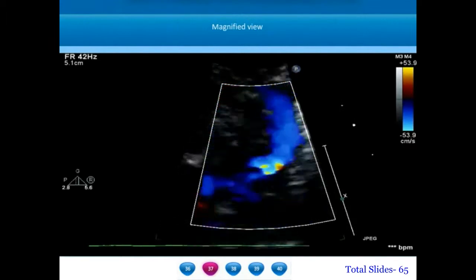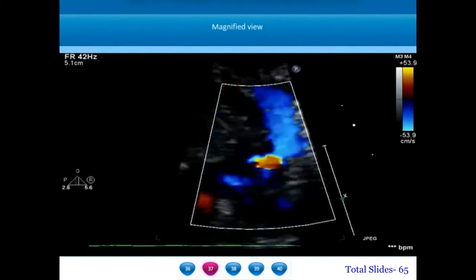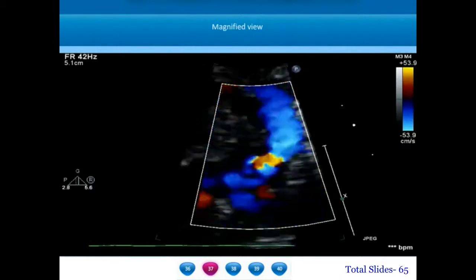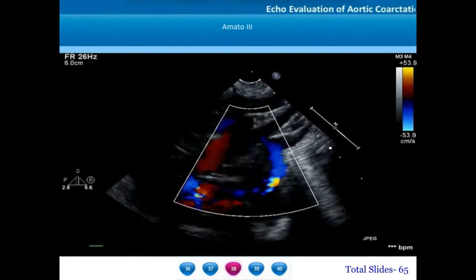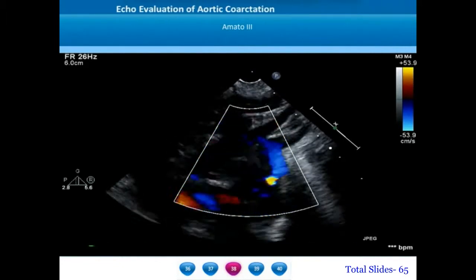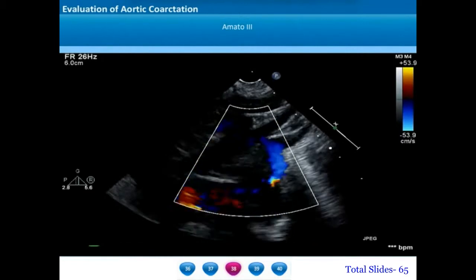A magnified view of the same picture shown in the previous slide. We can notice that the diameter of the transverse aortic arch immediately after the left carotid and before the left subclavian is much less than half the size of the ascending aorta.